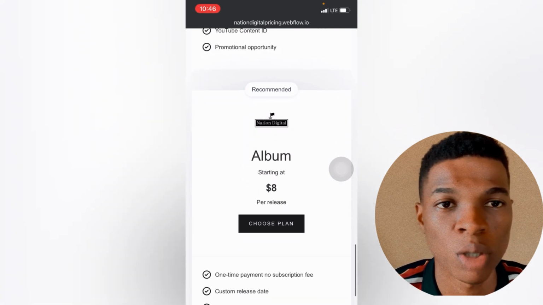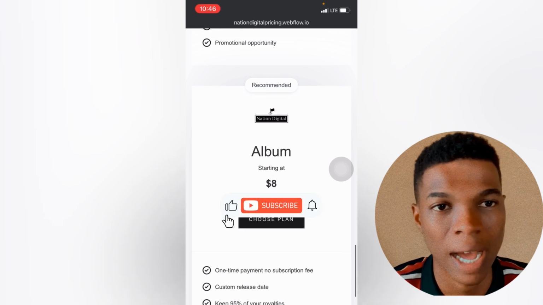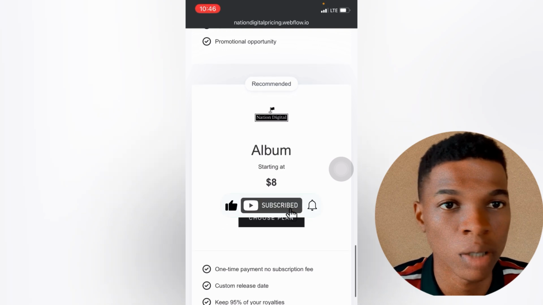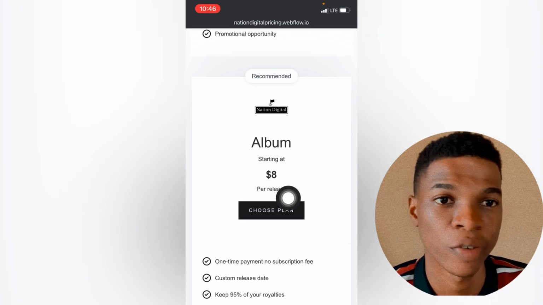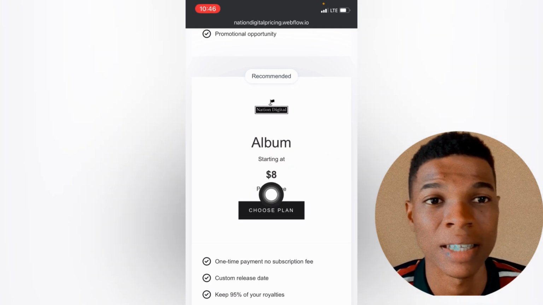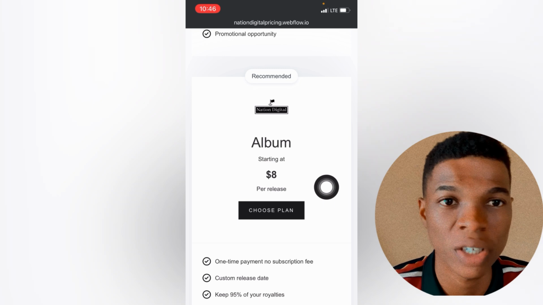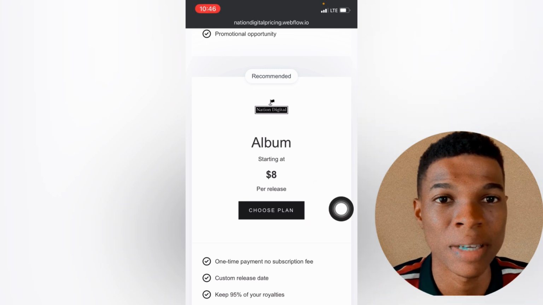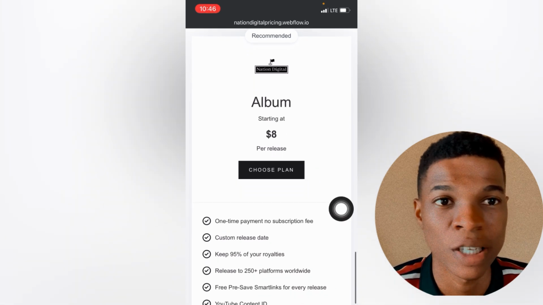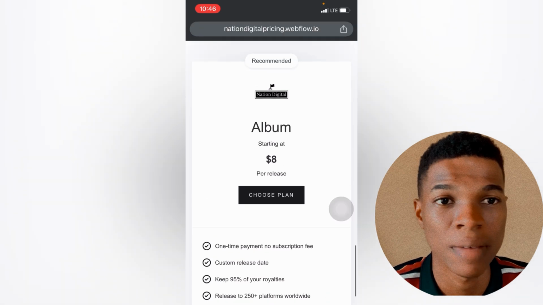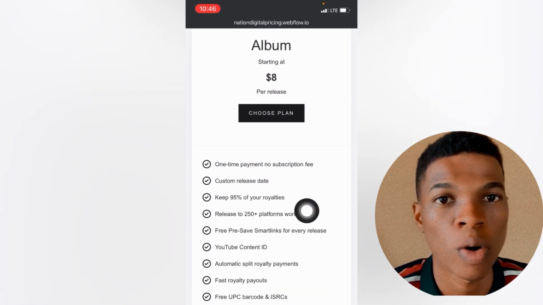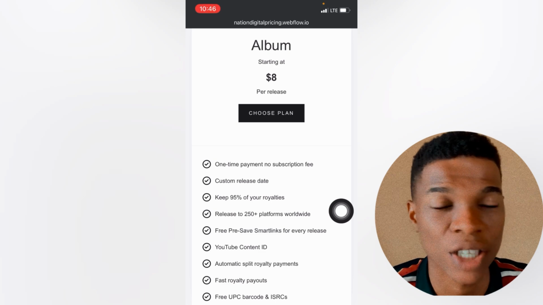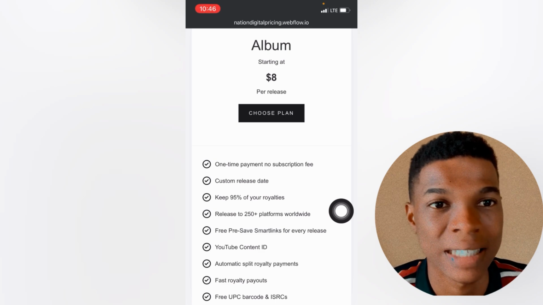So basically, if you don't have the ability to pay for their annual plan, you could go for their per release plan. You can see right here, you could release an album for just $8, which is a one-time payment, and you don't need to worry about any form of subscription. You also get to keep 95% of your royalty. Guys, no music distribution platform can give you this kind of offer.